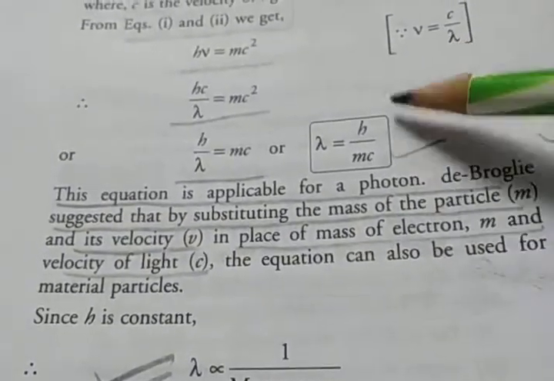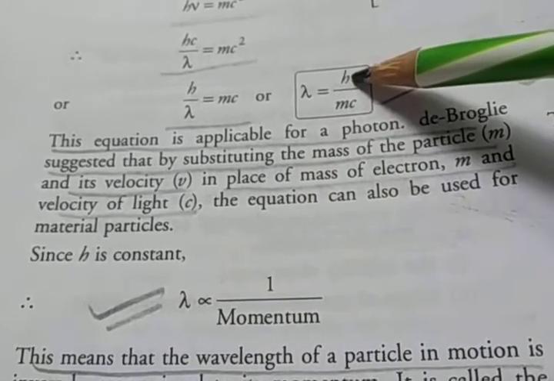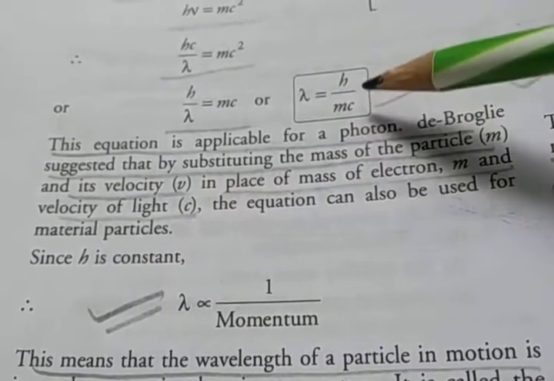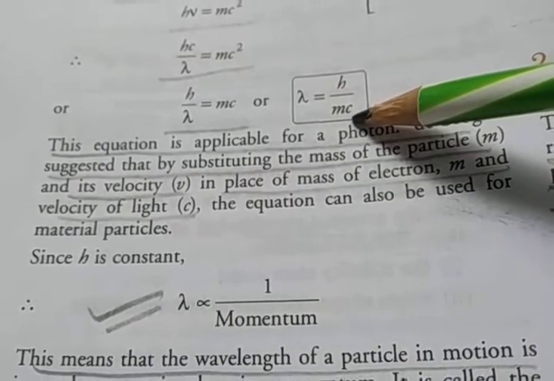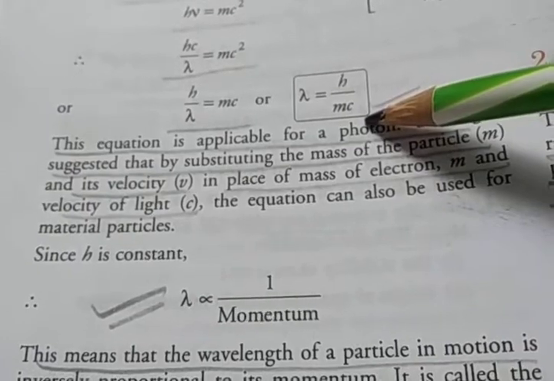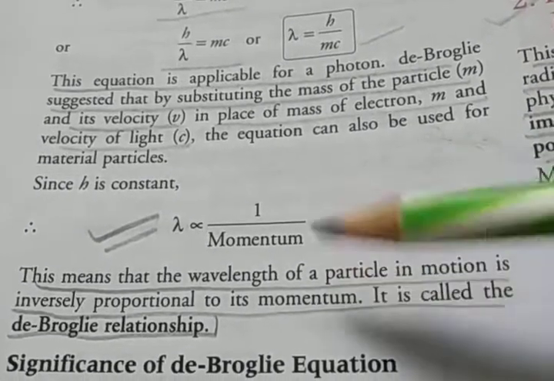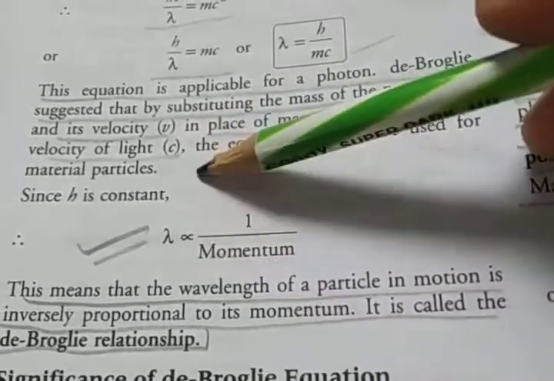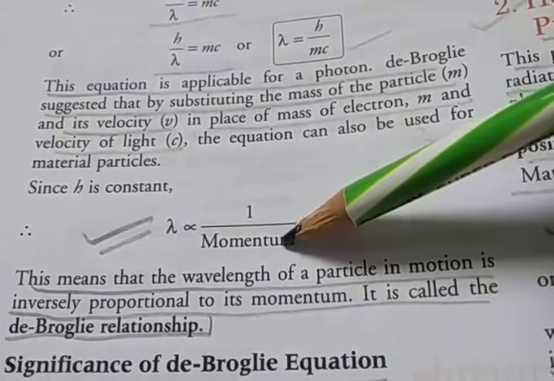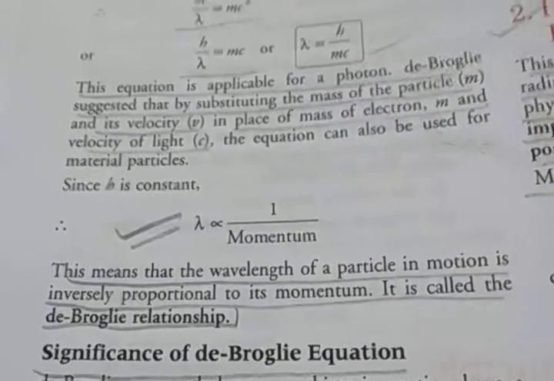Here h is the Planck constant, so h is a constant. So lambda is inversely proportional to the momentum mc, where m is mass and c is the velocity of light. This means that the wavelength of a particle in motion is inversely proportional to its momentum, and it is called the de Broglie relationship.